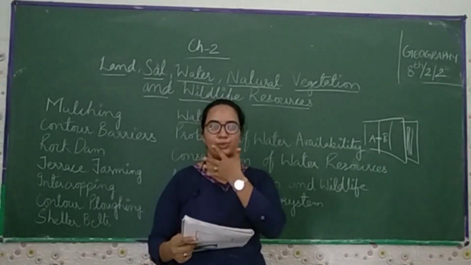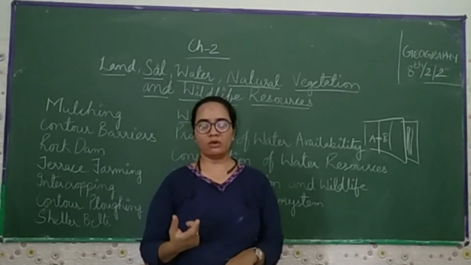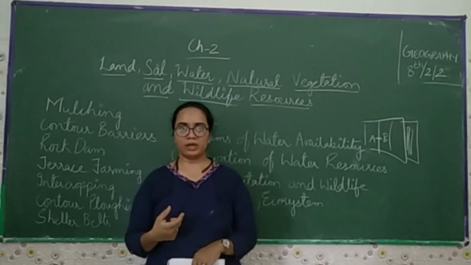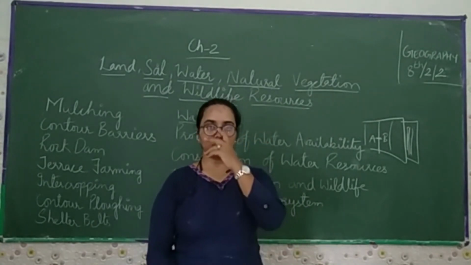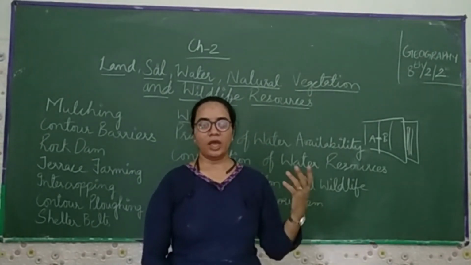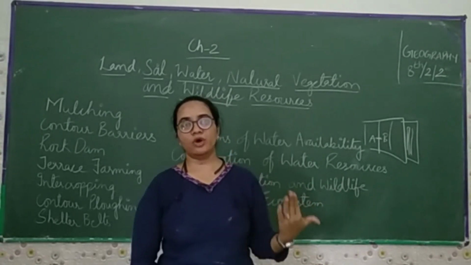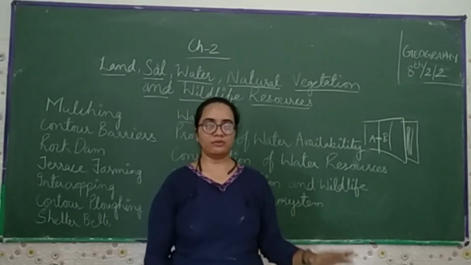So these are the ways in which we conserve water: by making more and more rainwater harvesting, by making canals, by making dams, by making check dams, and by stopping or controlling the factories. These are the different ways that can help us, what we have to do and what we do not have to do. So these are certain scenarios in which we can save our water.